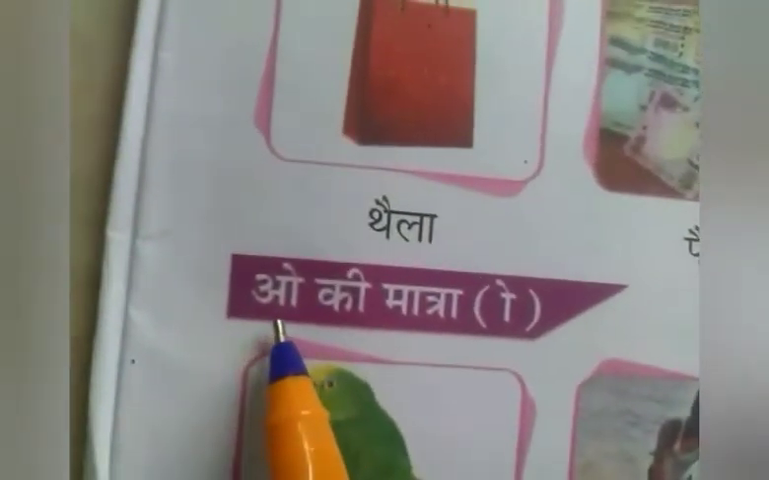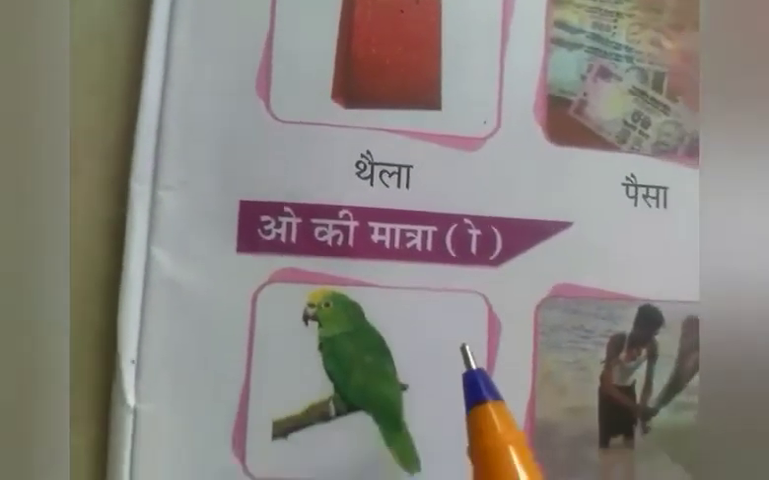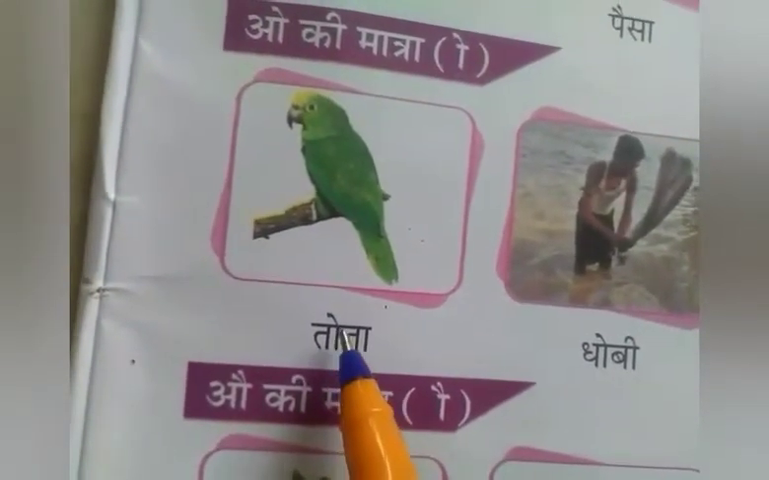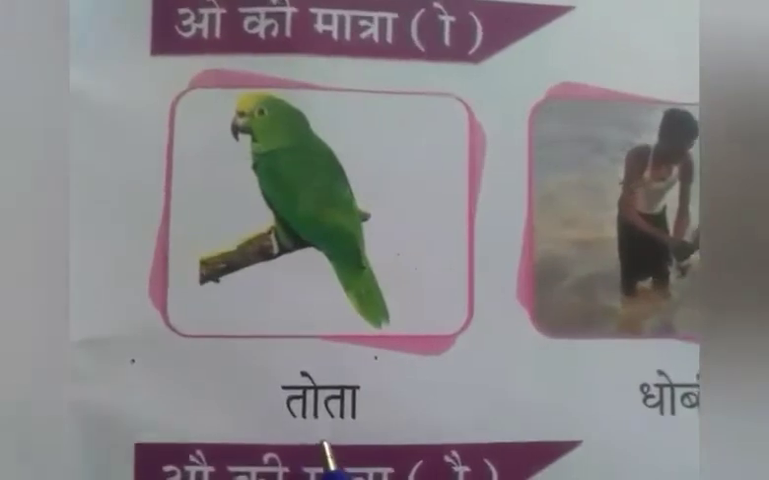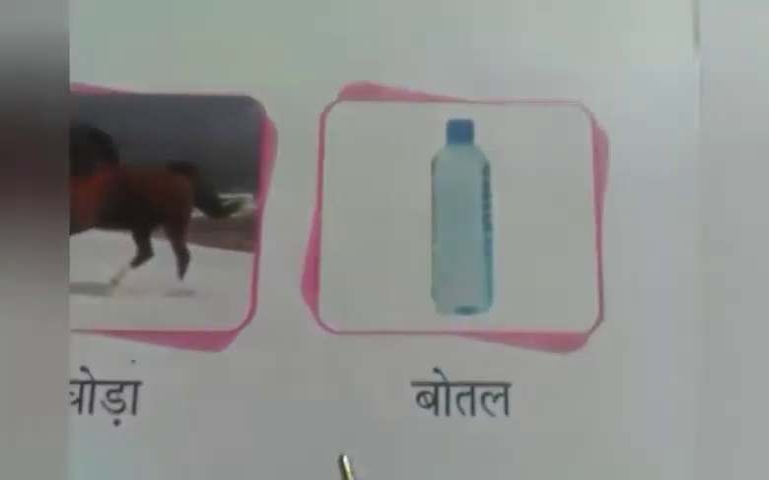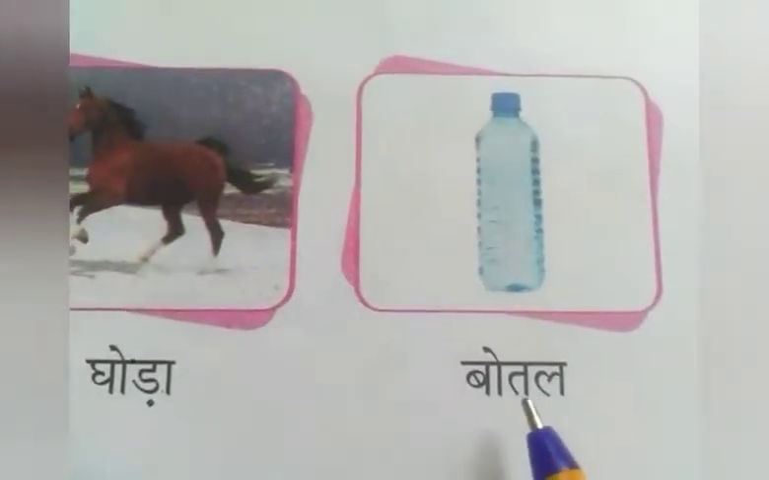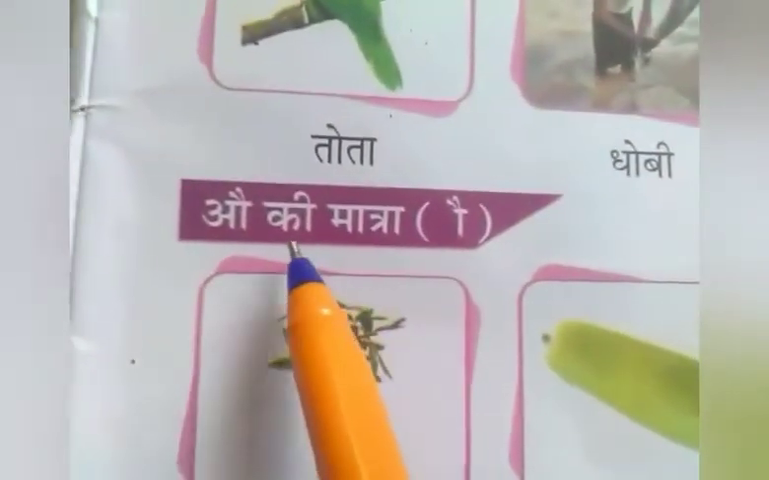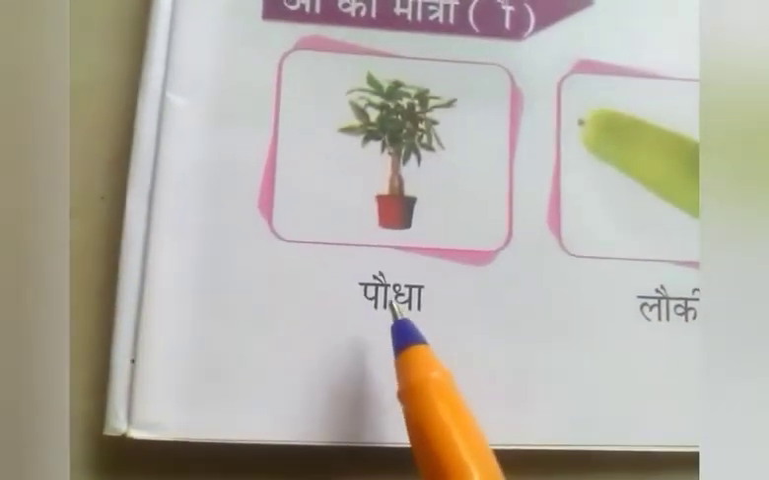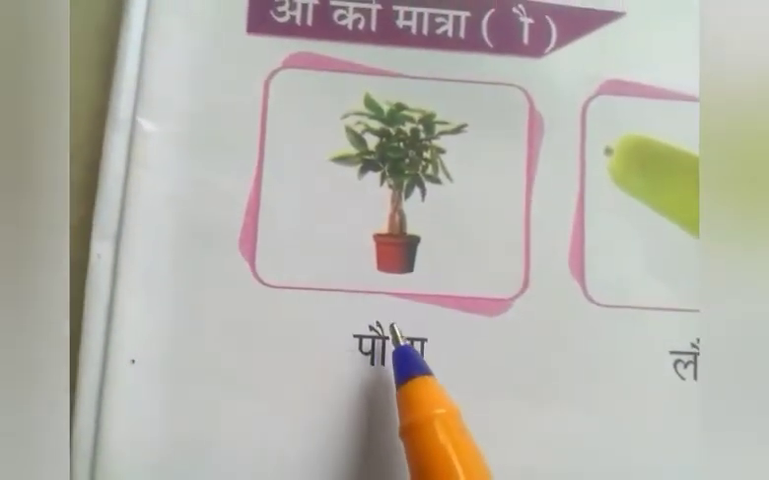Next symbol O symbol. O ki matra. O ki matra, there will be 1 line nearby the letter and 1 horn. To ta totha. Dhobi. Ghoda. Bothil bothal. So next symbol is Au symbol. Au ki matra, there will be 1 line nearby the letter, then 2 horn will be there.